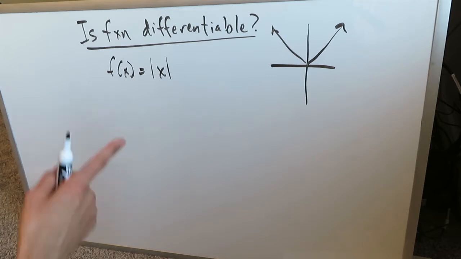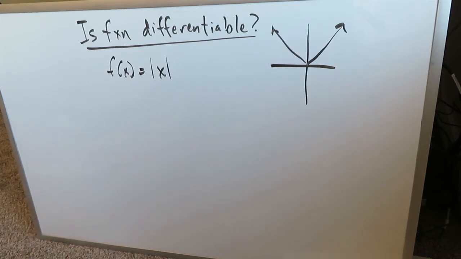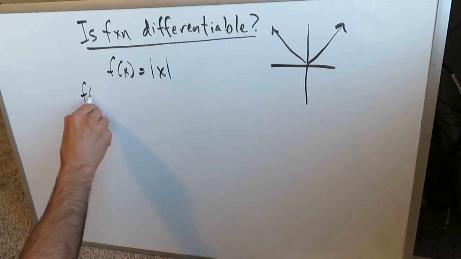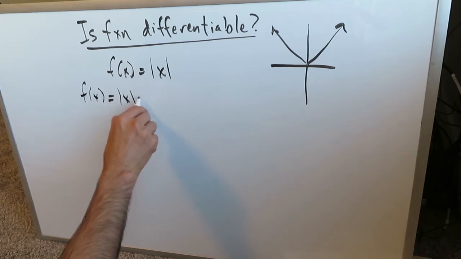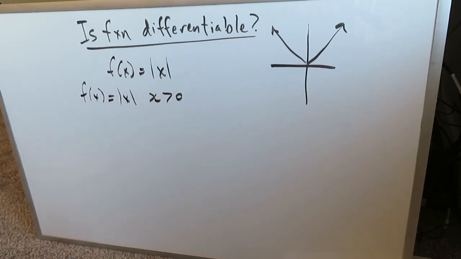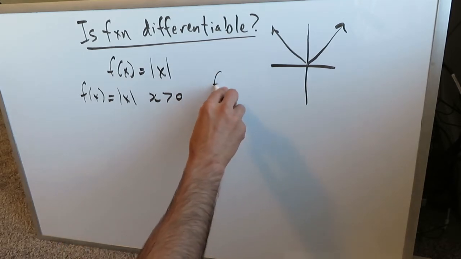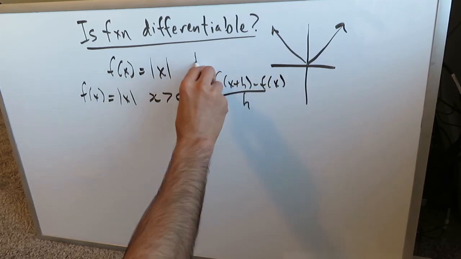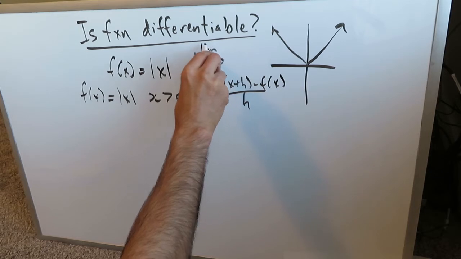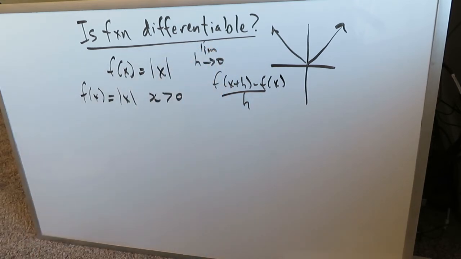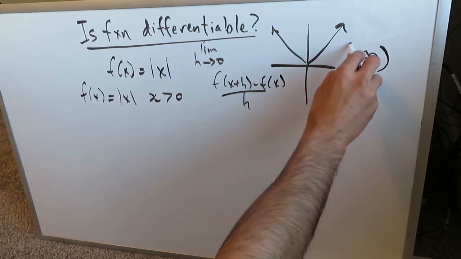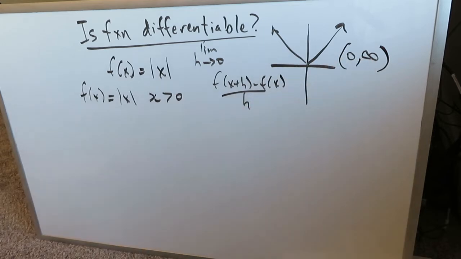If you wanted to do this question and you have the graph over there, the process by which you want to proceed is this. If you want to look at those values for this function, absolute value of x, where x is greater than 0, then you have to think back to the rate of change, the limit as h approaches 0 of f(x + h) minus f(x) divided by h. Remember, we looked at all of this in the rate of change videos. If you think back to that and we look at these positive values, we're looking at the interval from 0 to infinity, not including 0 but from 0 all the way up to infinity.